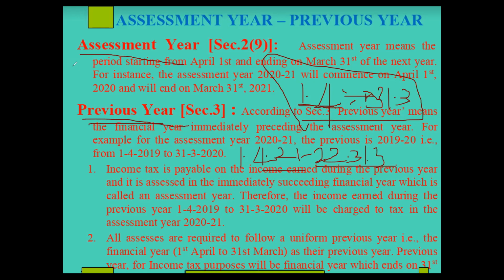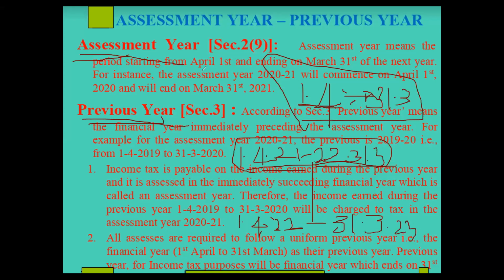Now in this, you have to remember two things. One is previous year, and the next one is assessment year. If a person is earning some income during this period, he has to pay income tax on the money earned during this financial year in the next year. Next year means from 1/4/2022 to 31/3/2023. In this year he has to make the payment.